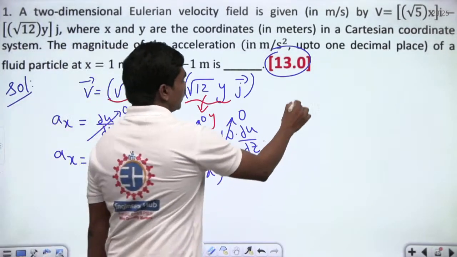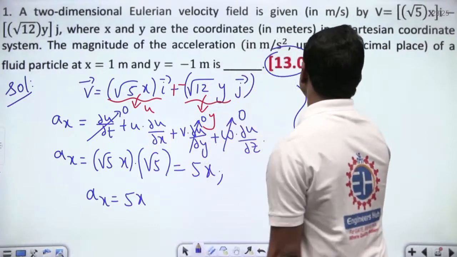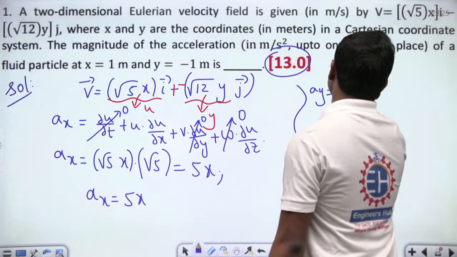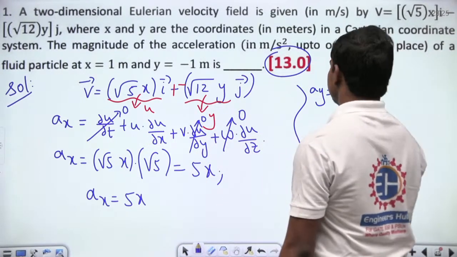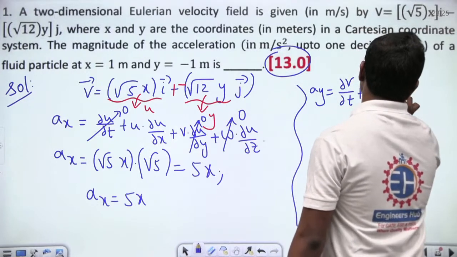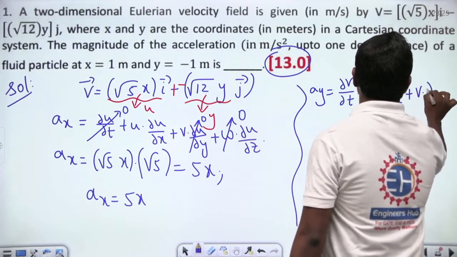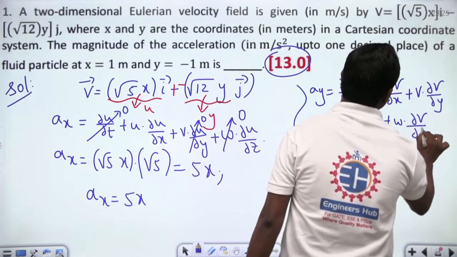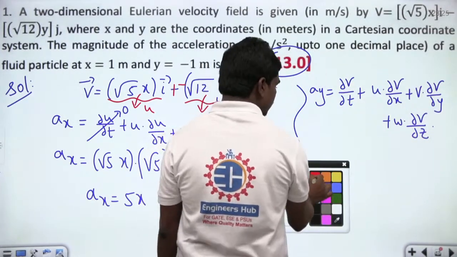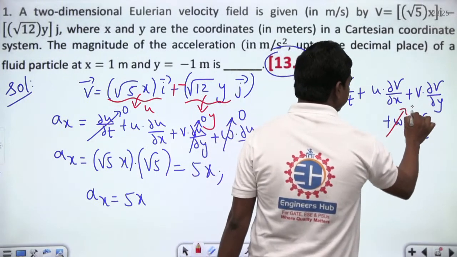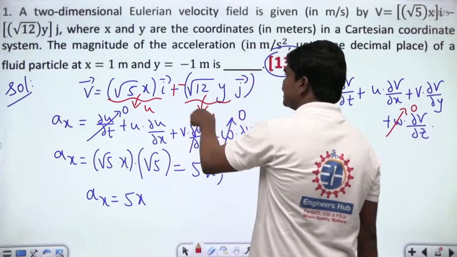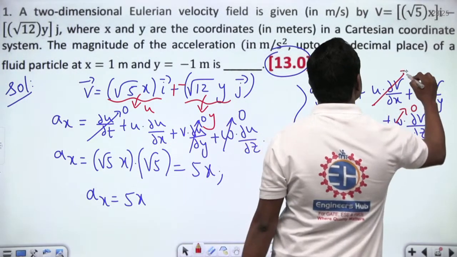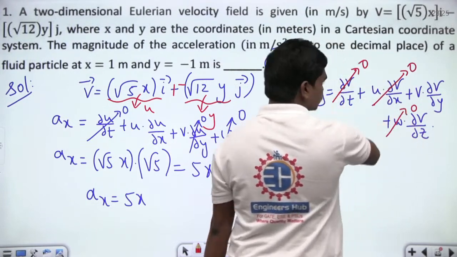Similarly, if you go for the y component, Ay is equal to dou v by dou t plus u into dou v by dou x plus v into dou v by dou y plus w into dou v by dou z. This is what you have, right? And now one thing very clearly, this is a two-dimensional field, so this w is 0, and also you can see clearly this v is dependent only on y, which means the dou v by dou x and dou v by dou t terms are 0, okay?